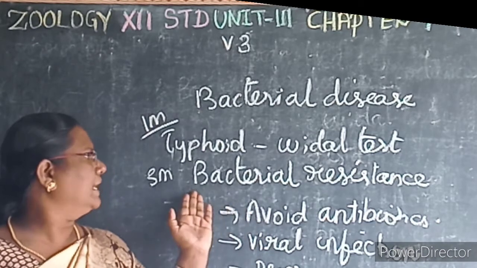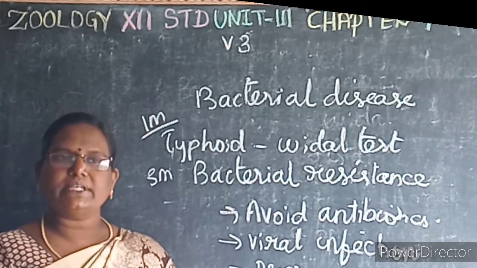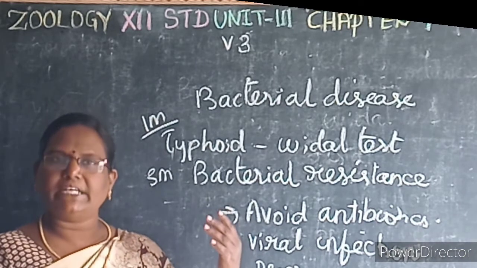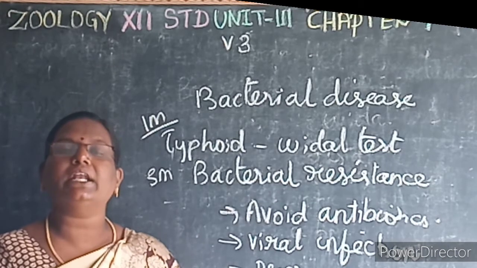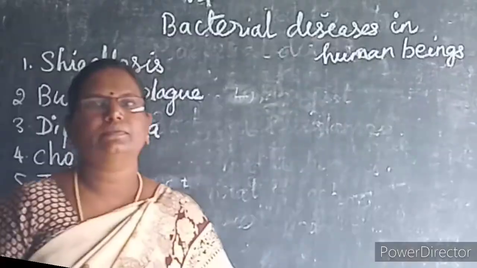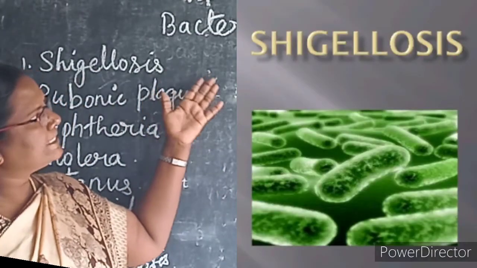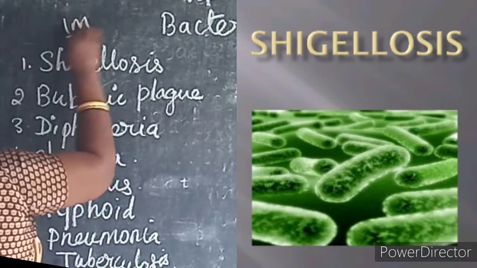So it's a very important 3-mark question. What is bacterial resistance? When we use antibiotics too often to treat a bacterial infection, then the bacteria become resistant to that particular antibiotic. Then it is known as what? Bacterial resistance. We have seen the bacterial diseases in human beings. It's a very important 1-mark question.